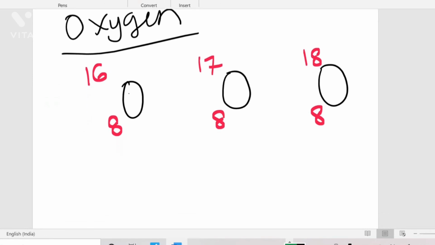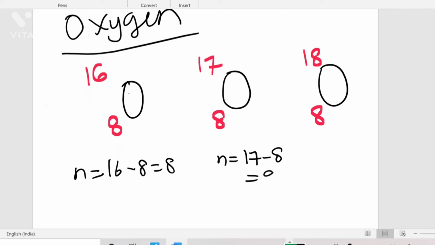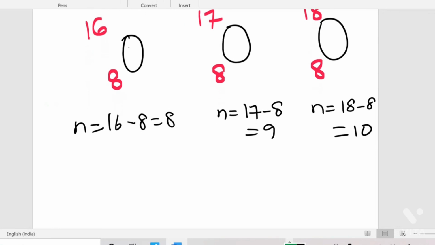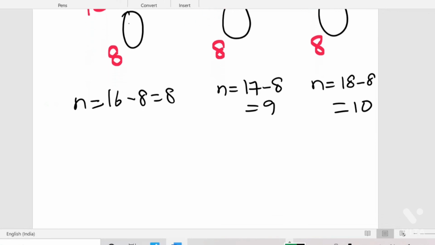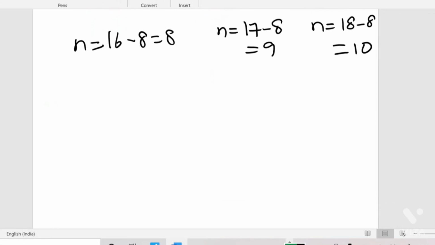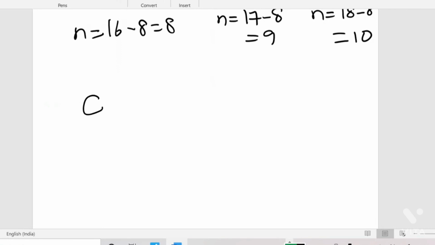So easily we can find out its neutron number by calculating 16 minus 8, it's 8. Here the neutron number is 17 minus 8, it is 9. Here 18 minus 8, that is equal to 10. So oxygen also we have studied. Okay, we are moving to the next one, chlorine.